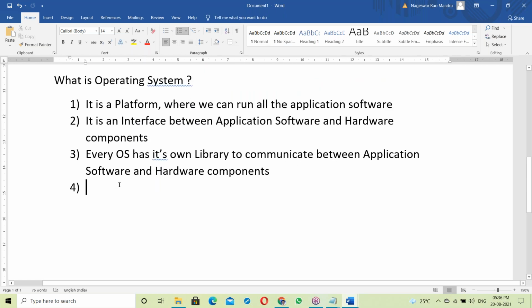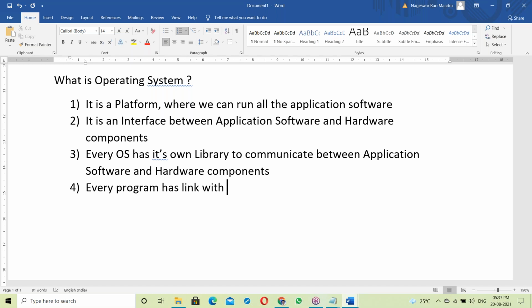So every program has to link with the OS library before going to run.